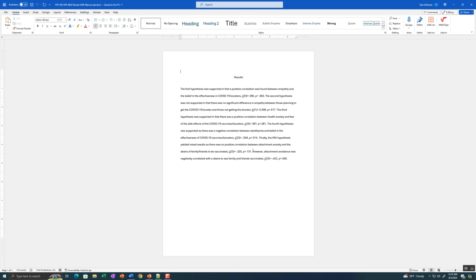So what does that mean? I could interpret that in a really not positive way, in saying that these people that kind of desire to be left alone, they kind of don't want their family and friends to be vaccinated. I'm not going to say they want them dead per se, or to be sick, or to have trouble, but I think more that they just really don't care. It's kind of like, leave me alone.